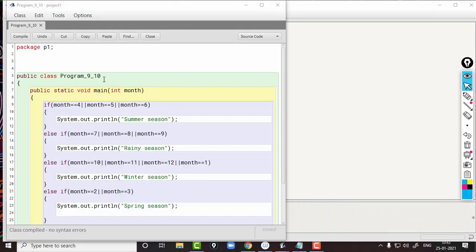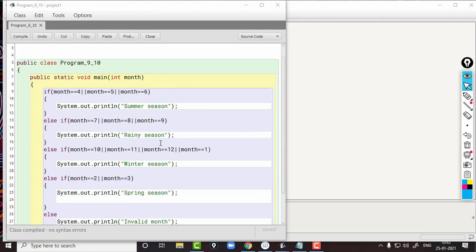So students, program 9.10 will check for the season. As we know, we have different seasons in a year. In a year there are 4 different seasons such as summer season, rainy season, winter and spring. So we will find out the corresponding season.